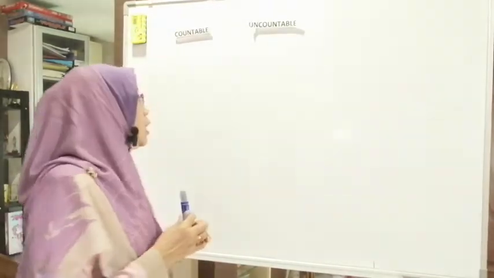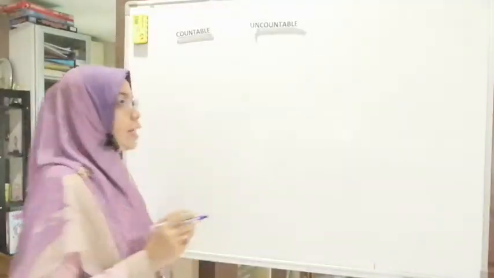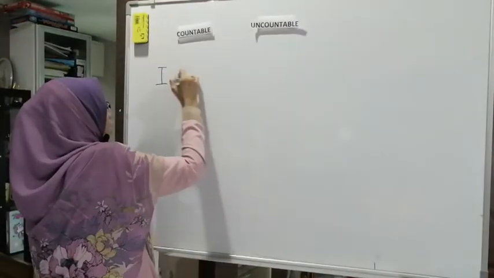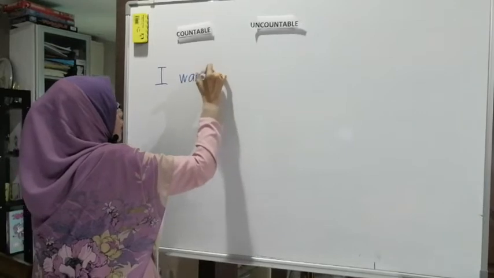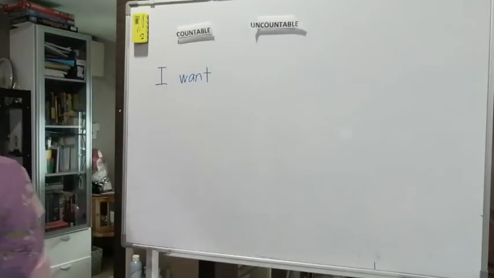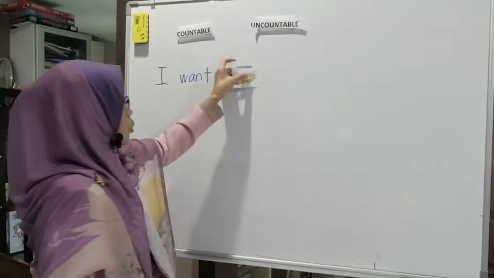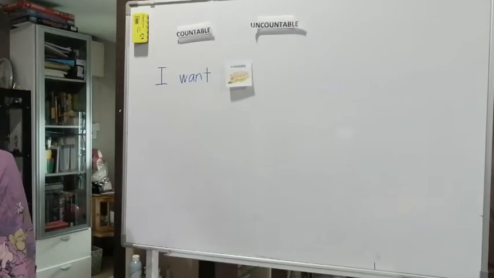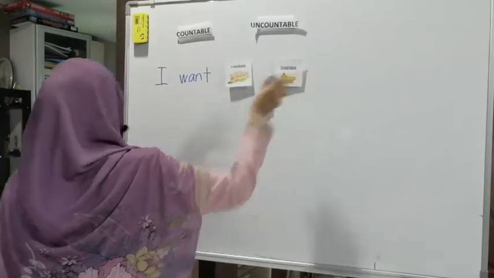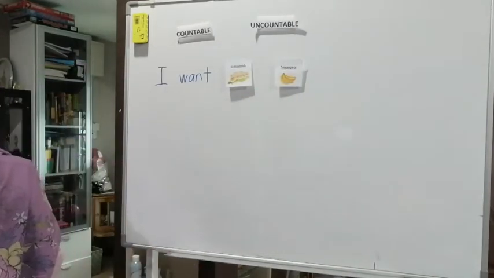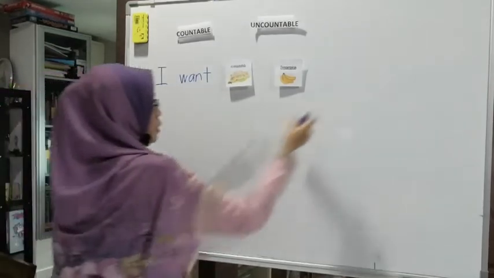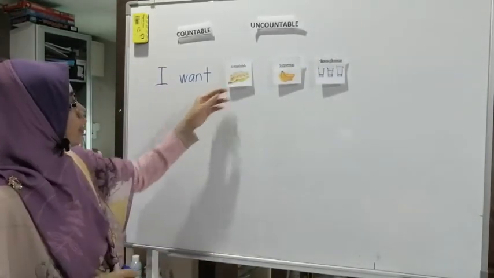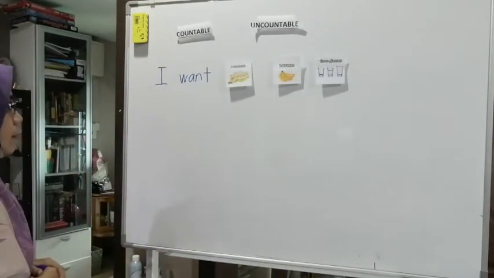Let us play some game. So the game is making sentences using the pictures. If I put this picture and this picture, how are you going to make these sentences?